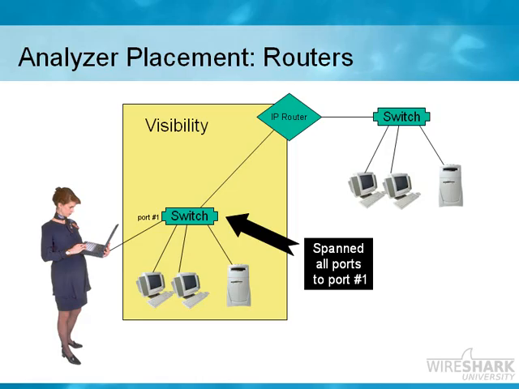Be careful of spanning all the ports on a switch. You may overload your one port. So for example, if you have a 24-port switch and it's a very busy network, most of the ports are using, let's say, at least 15-20% of the possible bandwidth on those ports, and you span all the ports down your measly little port number 1, you're going to overload your port number 1. You won't be able to catch all of the traffic in that communication. So be selective when you decide that you want to do port spanning. It's very rare that I'll ever go onto a network and say that I want to span all ports.